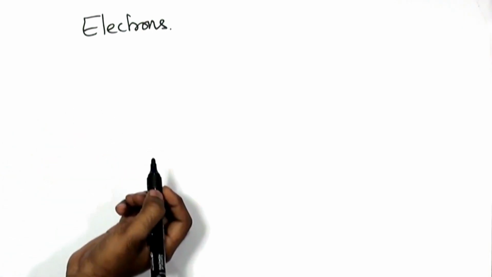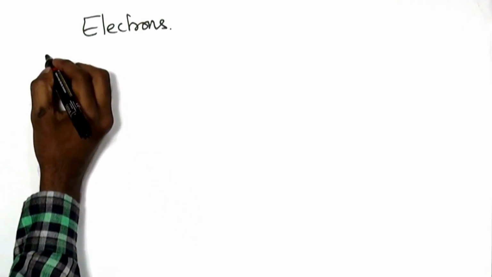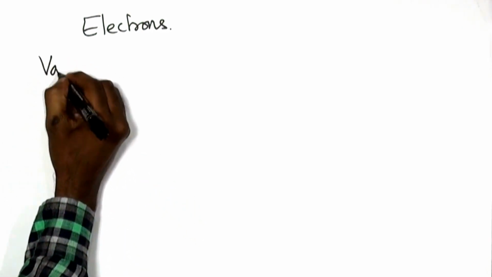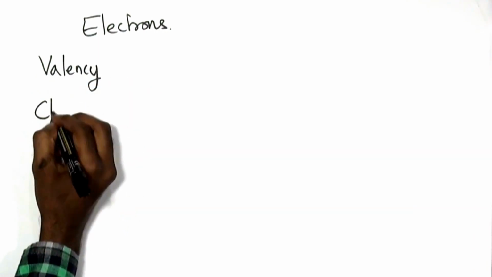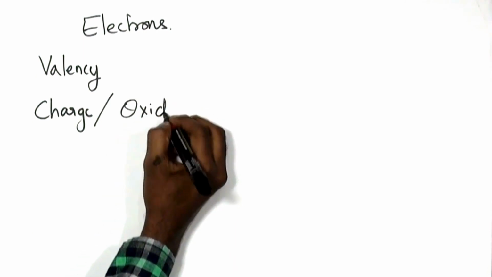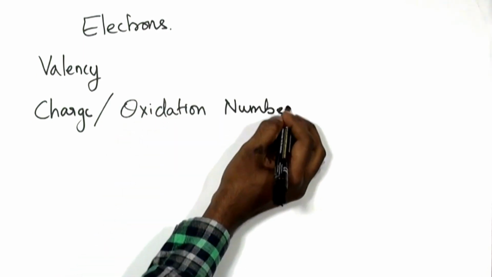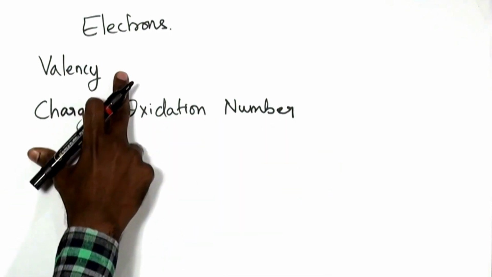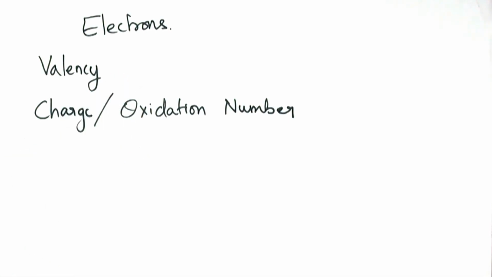We know a few terms which we have learned in our lower secondary grades: the concept of valency, and charge, which is also called oxidation number. What is the meaning of valency? The number of electrons that are involved in bonding is said to be the valency of an element.